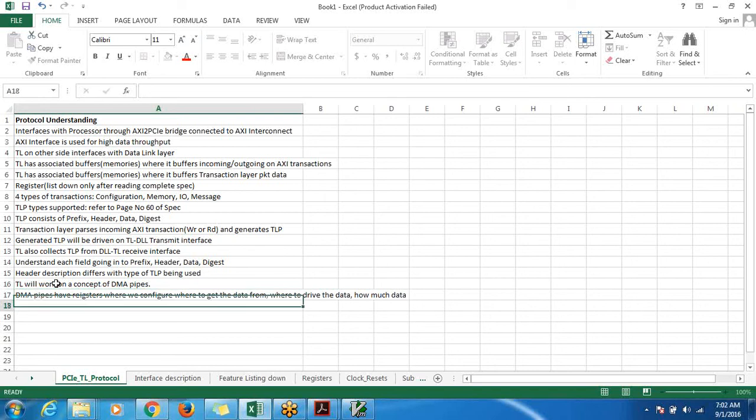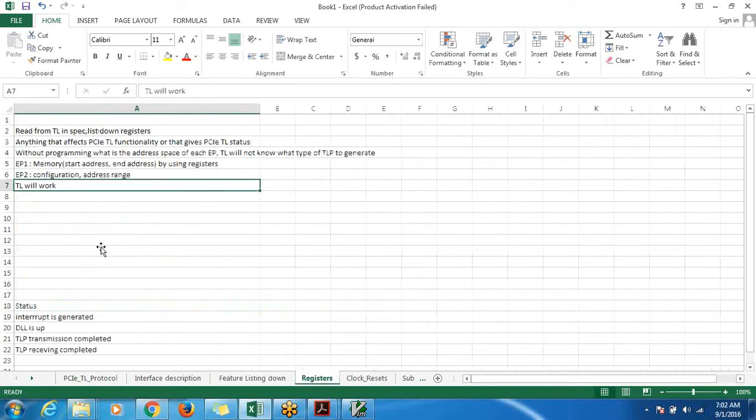When we give this information, using this, DMA pipes will get the data, that is AXI written data, and drive it on the TL DLL interface. So whenever we say DMA, it will require a lot of registers.